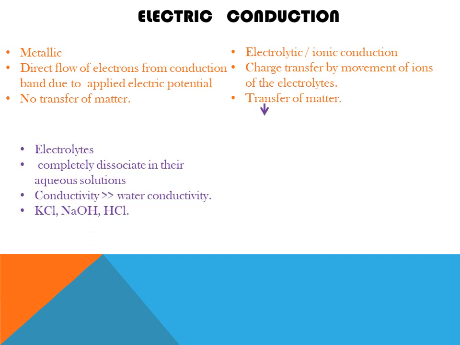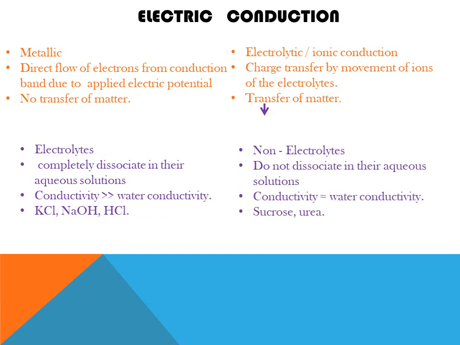Further, this gives rise to two new terms: electrolytes and non-electrolytes. Electrolytes are those substances which dissociate in aqueous solution, which means when dissolved in water. Non-electrolytes are those which do not dissociate at all.